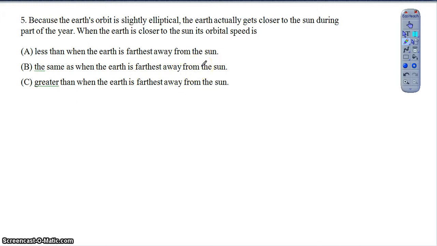Right, again, the easiest way to probably think about this is the fact that the total energy is conserved. Right, so as I'm following my obviously very highly elliptical path based on this picture, when I get closer to the Sun, my potential energy is going to be lower, which means therefore I have to have more kinetic energy because the total energy of the system is constant. Right, so again, as I'm closer to the Sun, the potential energy goes down, the kinetic energy goes up, which means it's going to be moving faster as it's the closest to the Sun.